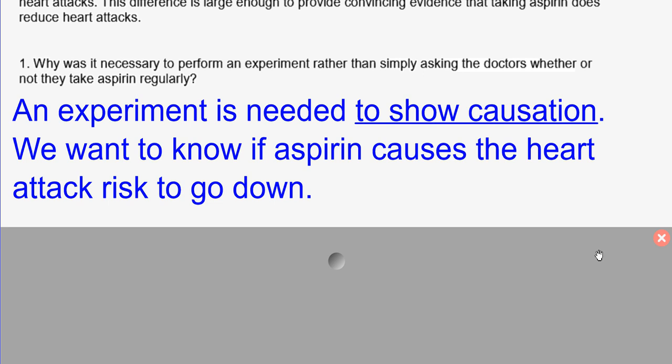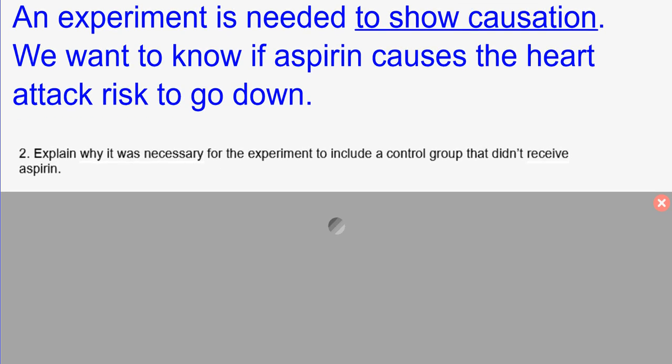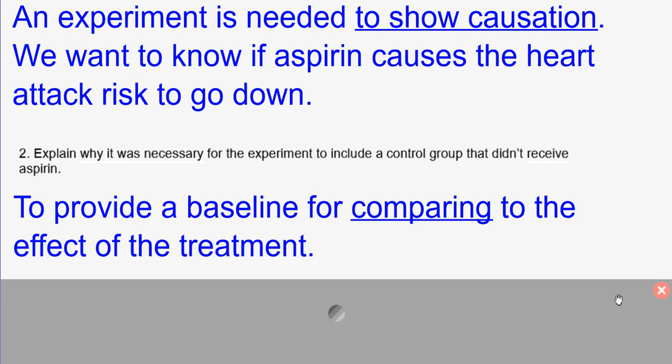Again, why was it necessary for the experiment to include a control group that didn't receive the aspirin? Again, we're trying to show causation. So we have to have comparisons of the treatment to not having anything being applied.